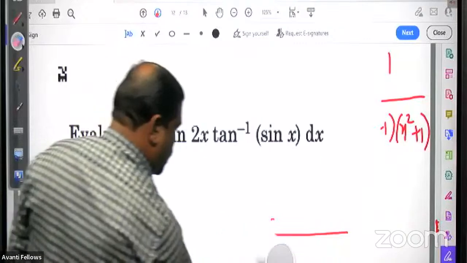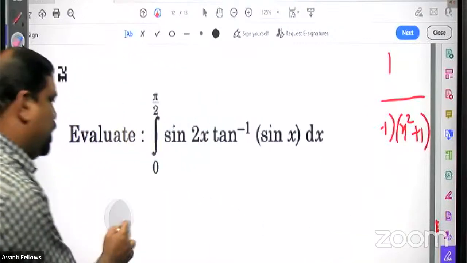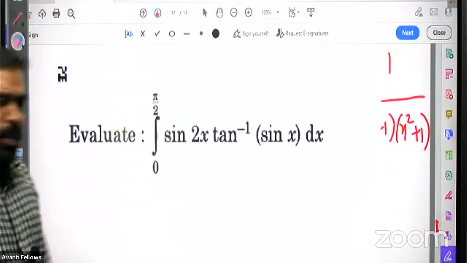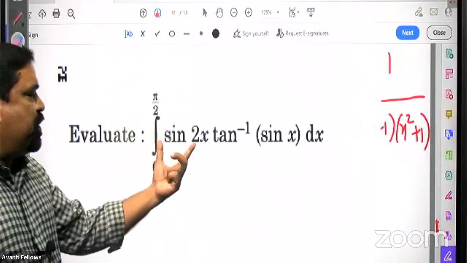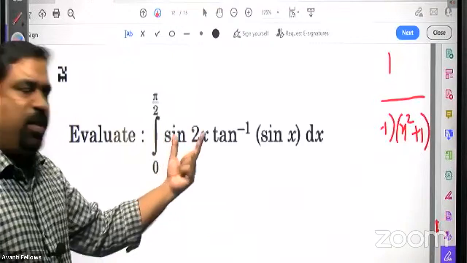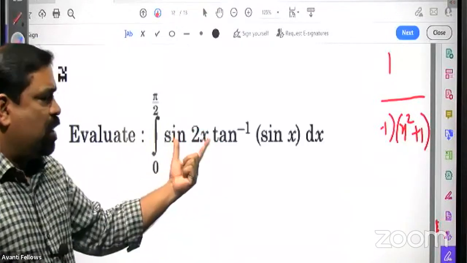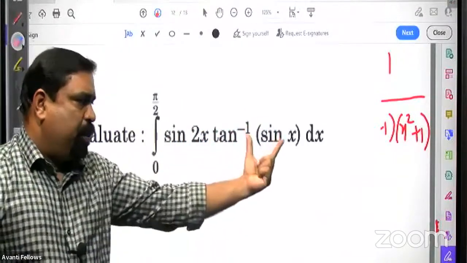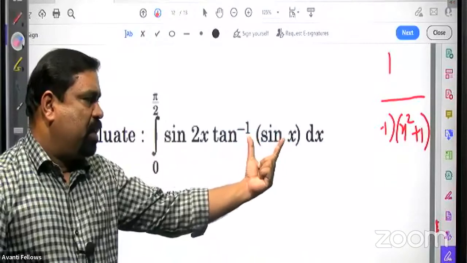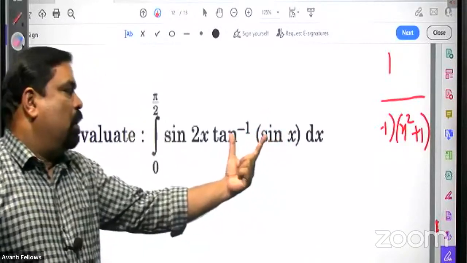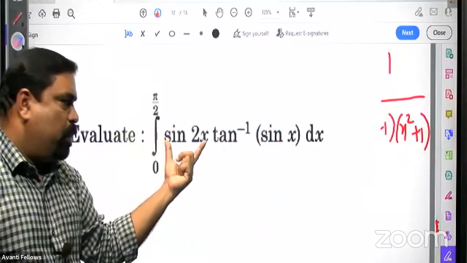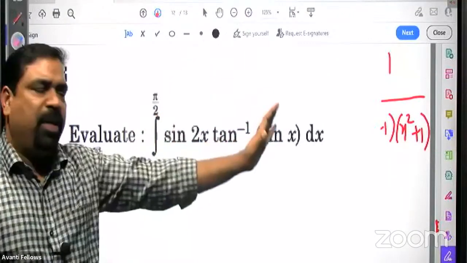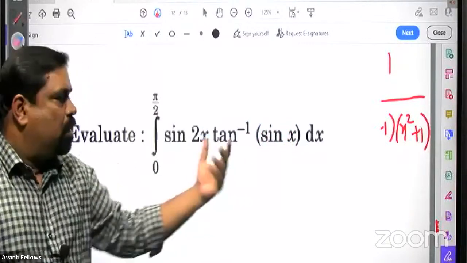The next, this also I think there is no need of any explanation. It is a textbook problem only. The sine 2x, you have to write as 2 sine x cos x. That's all. Then sine x, you substitute as t. In place of sine x, you give the substitution t. So cos x dx will be dt. In this 2 sine x cos x, there will be a cos x, and that cos x dx becomes dt. Isn't it? So you can do it.